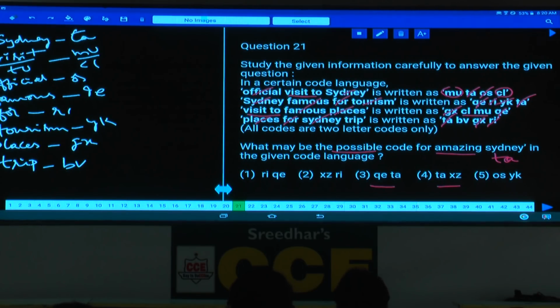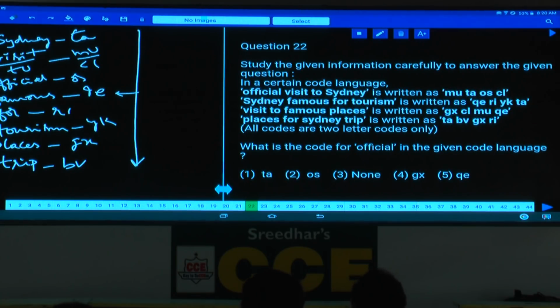Out of which, tell me whether 3 can be your answer or not. Now if 3, what is left over here? QE. Hence can QE be the code for amazing? No, because QE is the code for famous. Hence it cannot be the code for amazing. Hence choice 3 is ruled out. Then coming to choice 4, XZ and TA. TA is the code for Sydney. Now tell me whether XZ can be the code for amazing or not. If you check these codes, XZ is present in none of them. Hence choice 4 is a possible code for amazing Sydney.